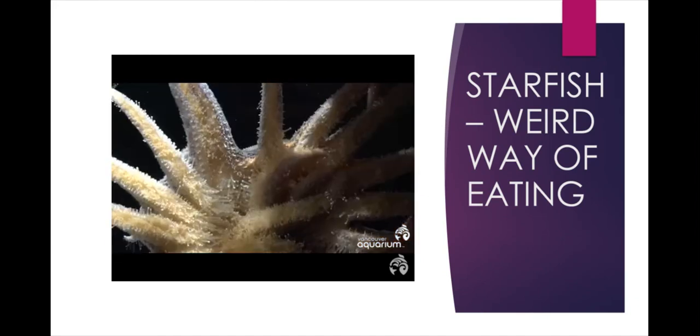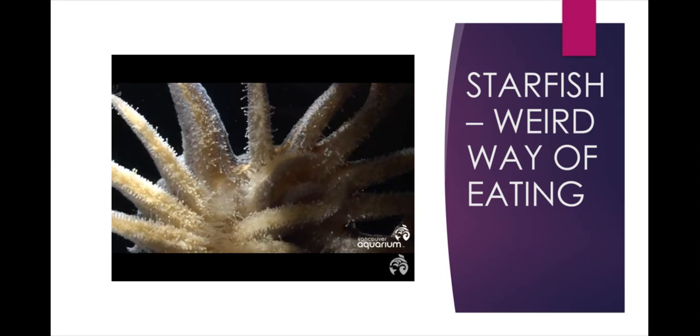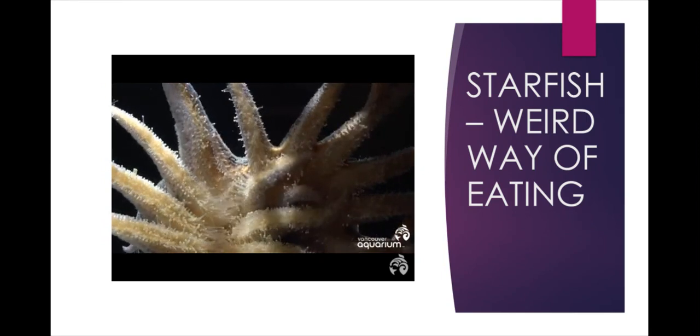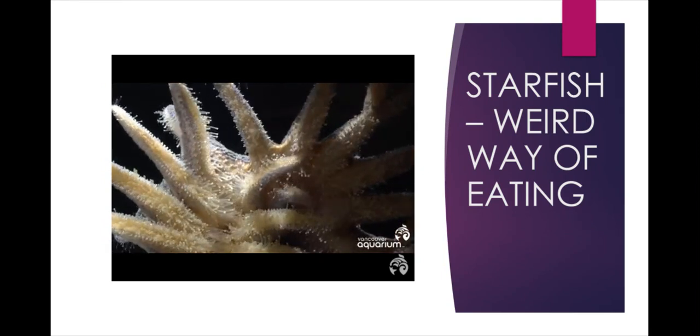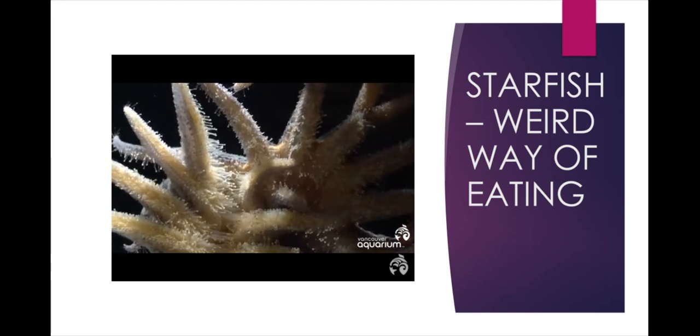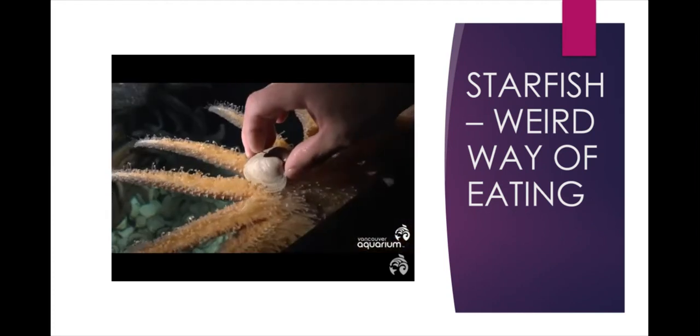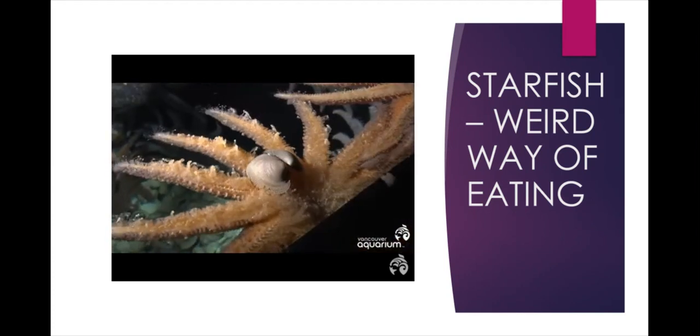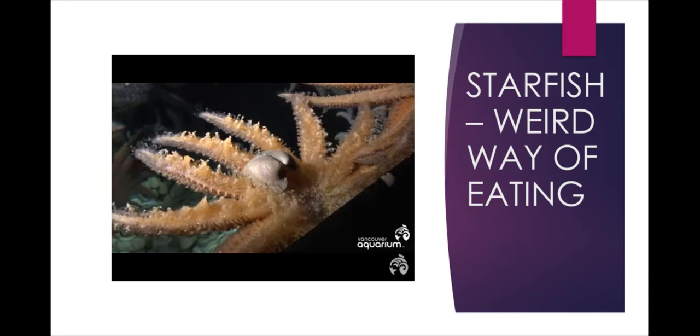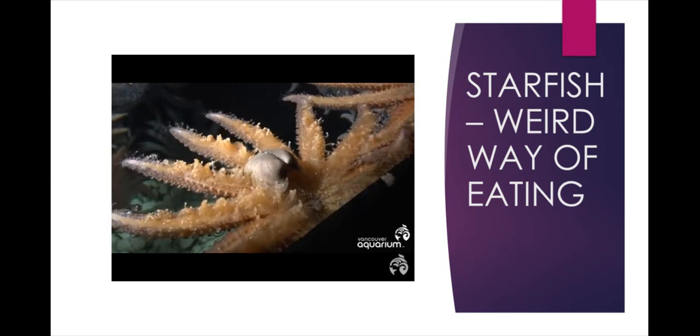They first open the shell with their arms. Then it pushes out its stomach through its mouth to eat the soft animal inside the shell. Then the starfish pulls it back in. The stomach goes back into the body, and the food is slowly digested.